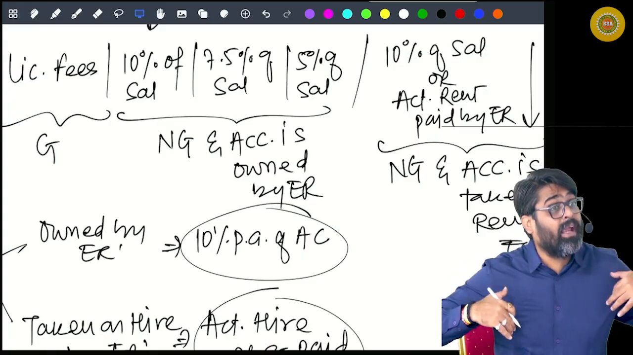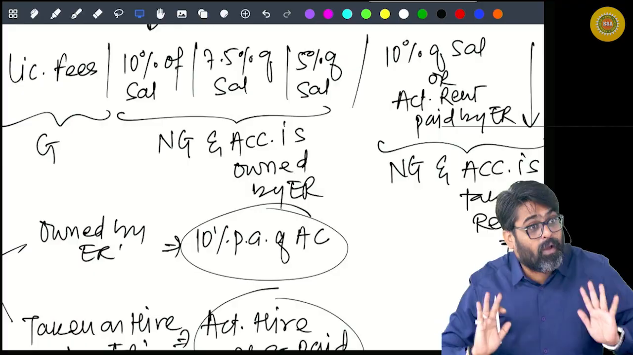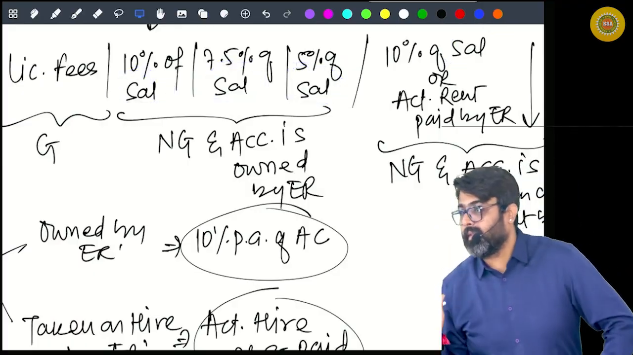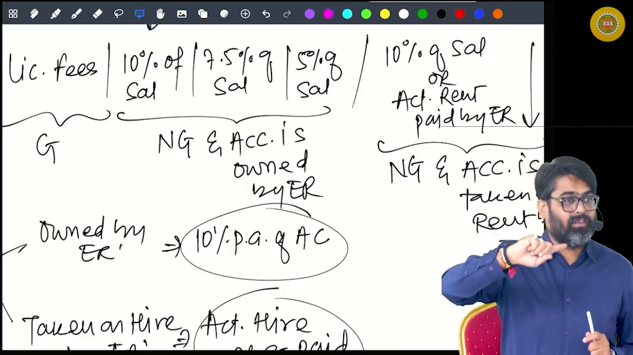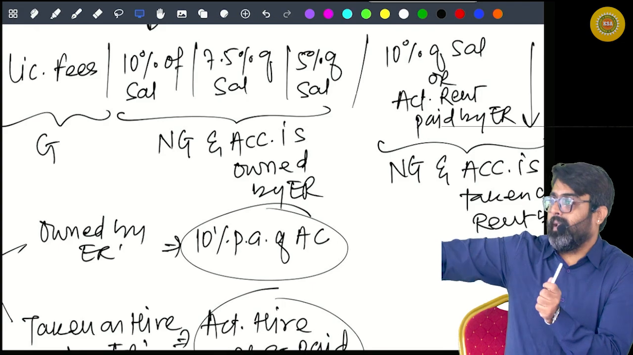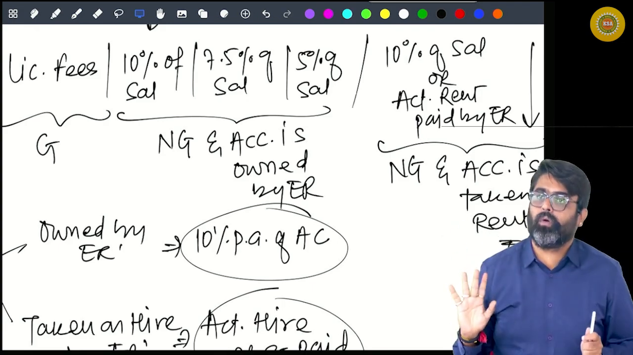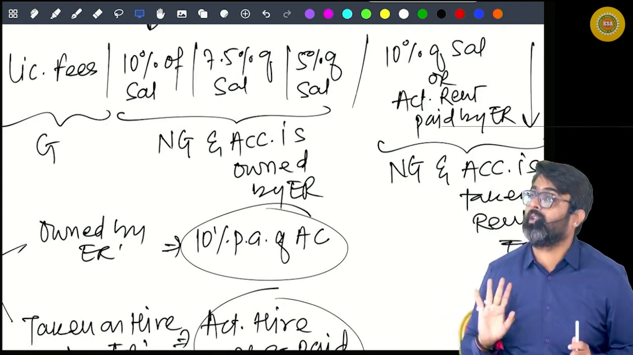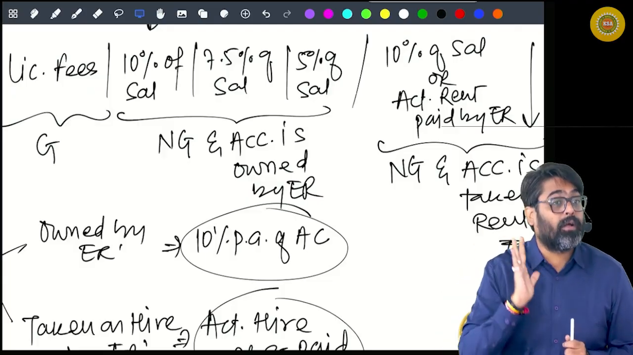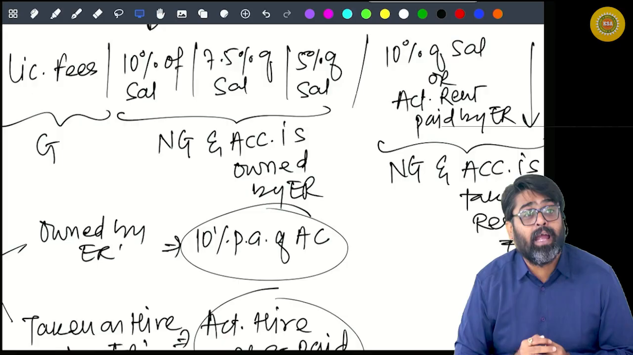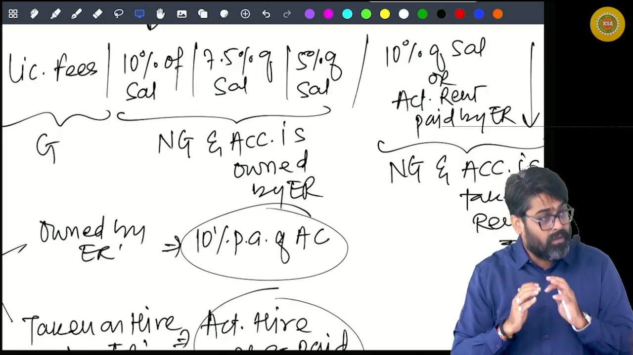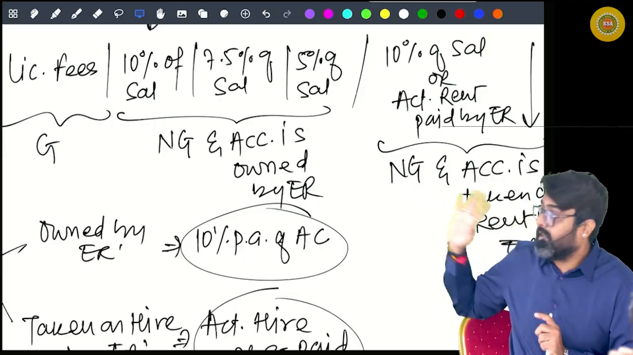Everything given by the employer to the employee will be taken as salary, except 5 things. Remember those 5 things. Except these 5 things, whatever the employer gives you, you are supposed to take as a part of this salary to value the perquisite. Yes or no? Number 1, DA not in terms. If the employer is giving you DA, and if it is not in terms, don't take it as a part of this salary.